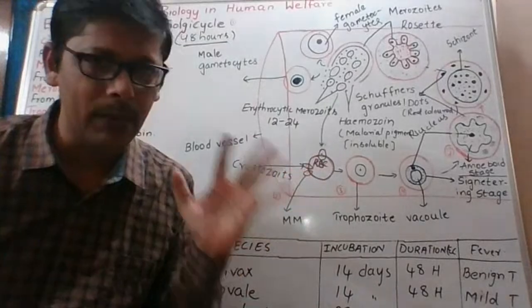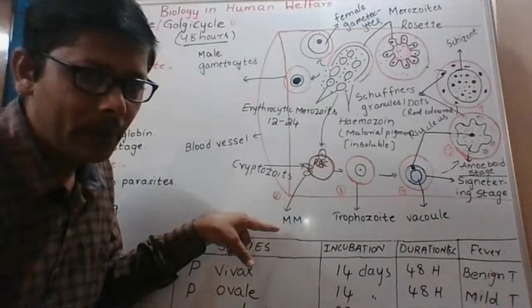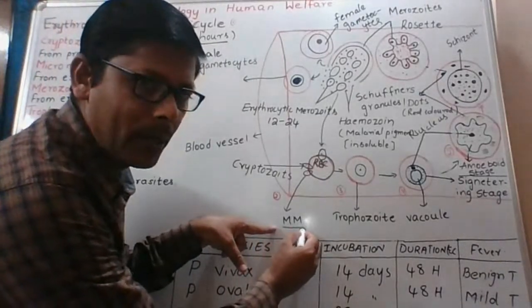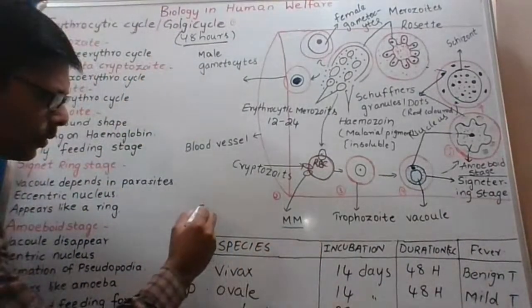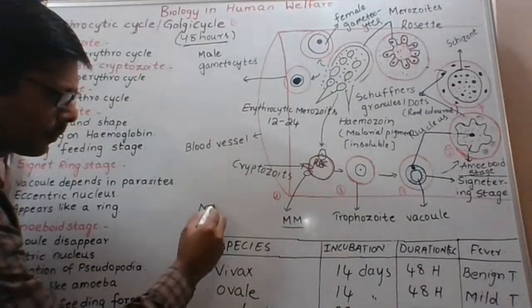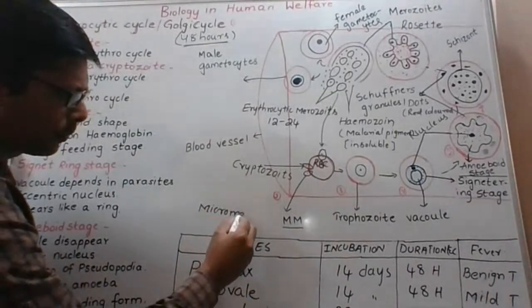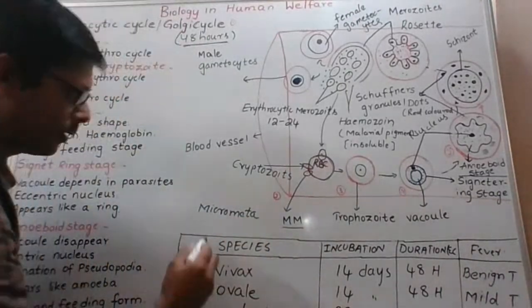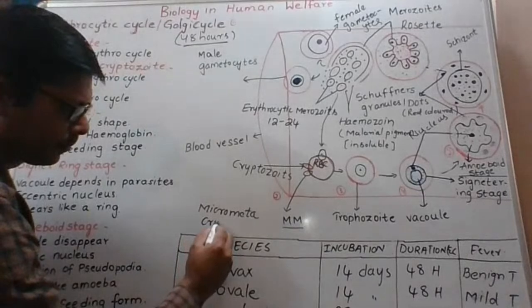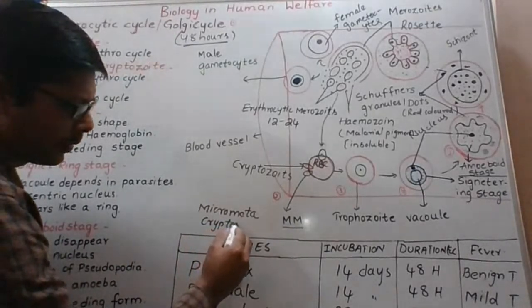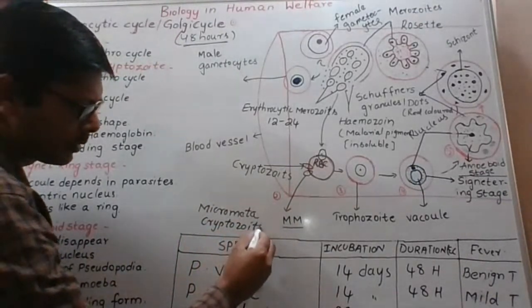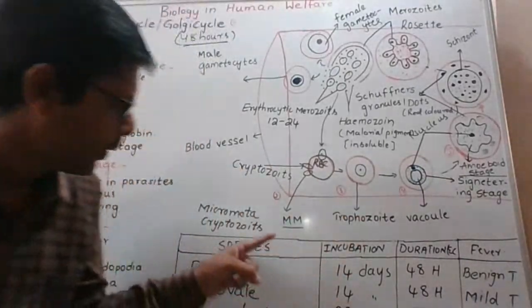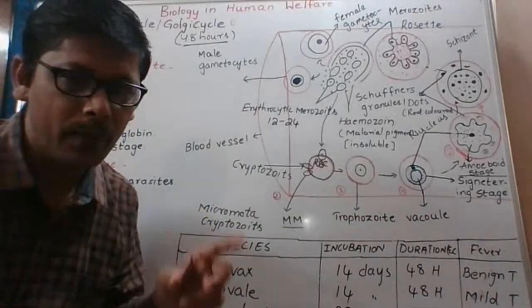What are those three? One is micro metacryptozoites. Micro metacryptozoites are formed in which cycle?